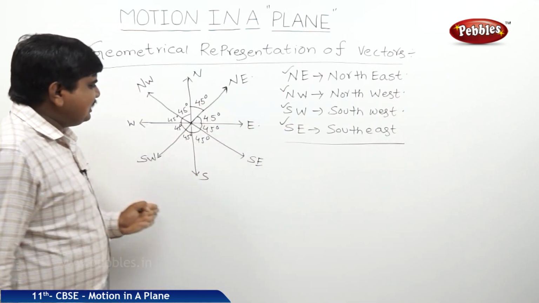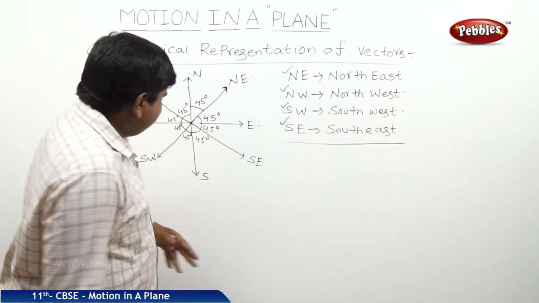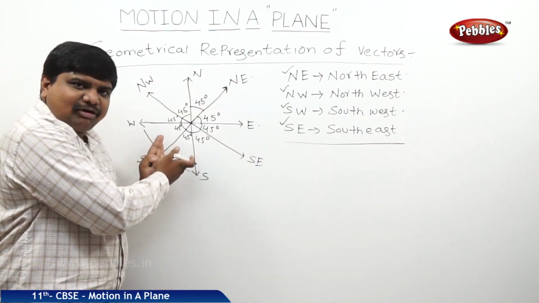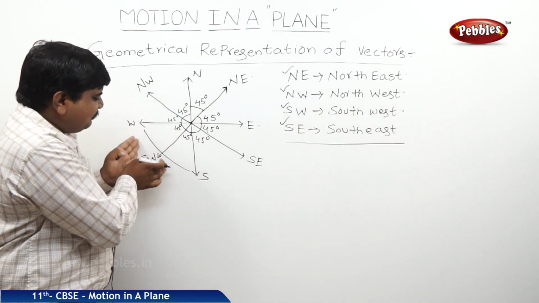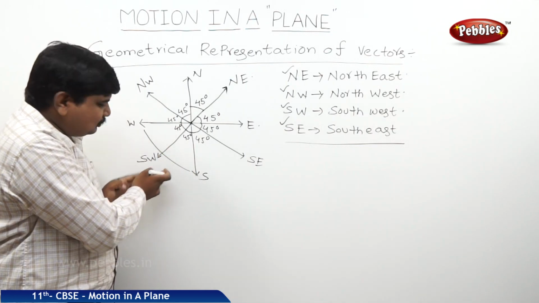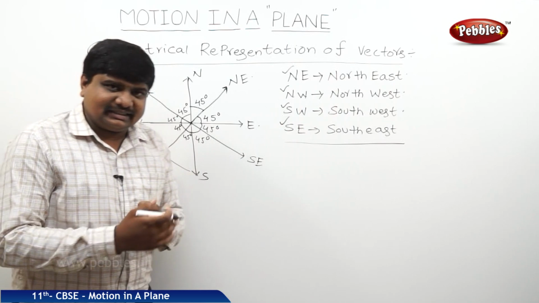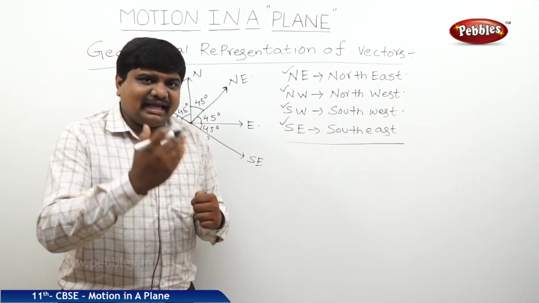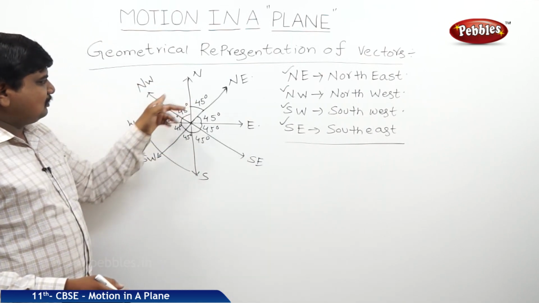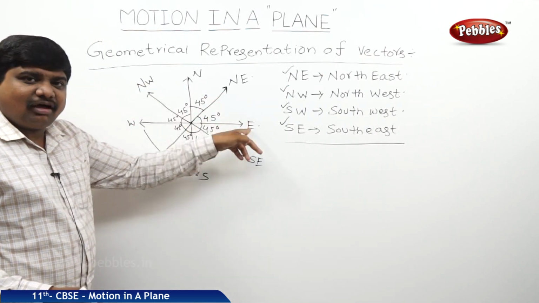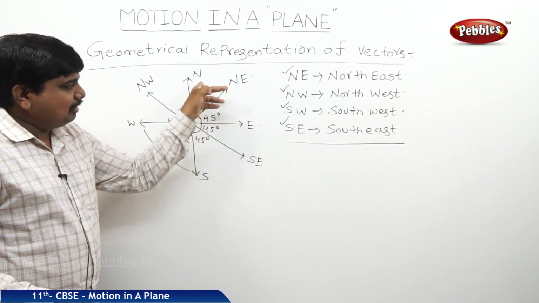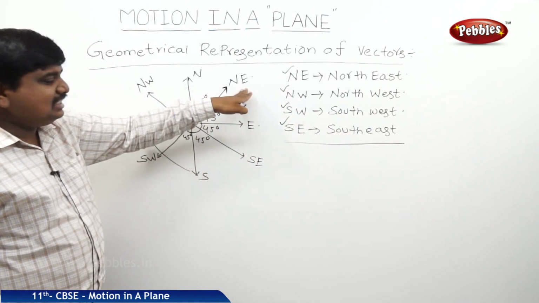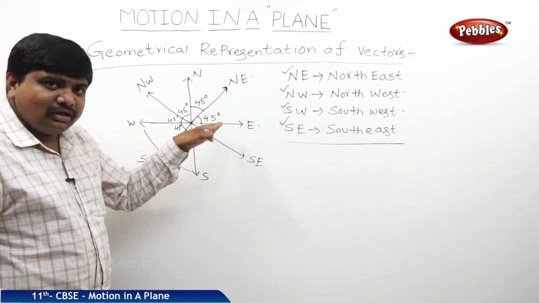So vectors have many uses in our daily life. Suppose you represent the same arrow mark on the Indian map: this part belongs to Kerala and Karnataka. They belong to the southwest direction, which is the main essential reason for the rain. This part is northwest, and this is the northeast, whose states are simply called the Seven Sisters: Assam, Arunachal Pradesh, like this. So the wind coming from this direction also causes a lot of rain.